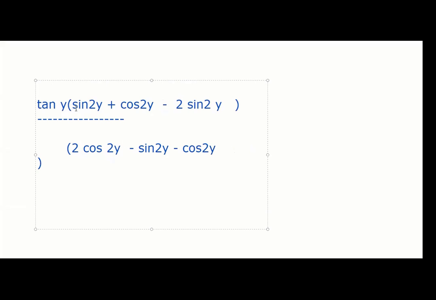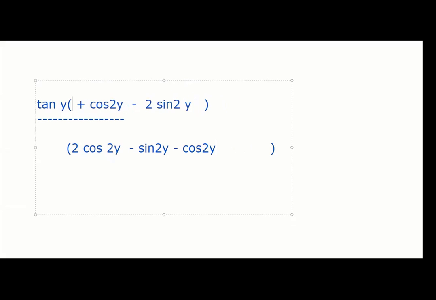Now, what does the numerator become? Numerator becomes sin square y plus cos square y minus 2 sin square y, so one sin square goes, it becomes cos square y minus sin square y. As well as the denominator: 2 cos square y minus cos square y, becomes cos square y minus sin square y. Perfect. So it will be cut out and we get tan y. Right, Javir? Yes, sir.